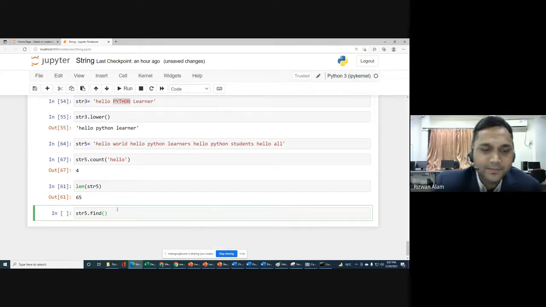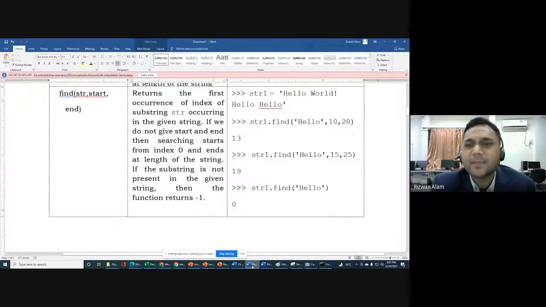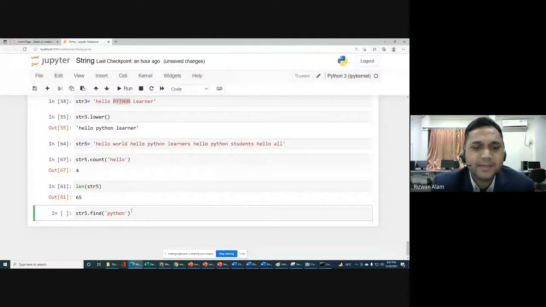Okay, so where we have python, so that we can check. Same, if we are not going to write that start and end, then we can check what we will get. So str5.find(python).